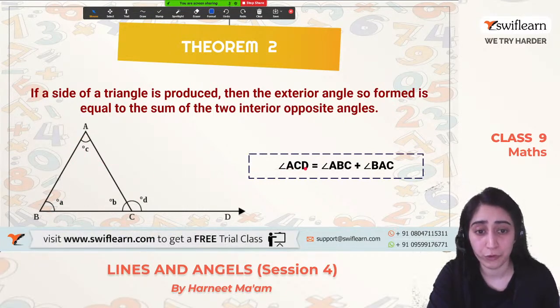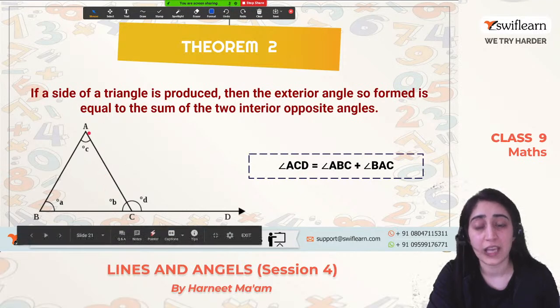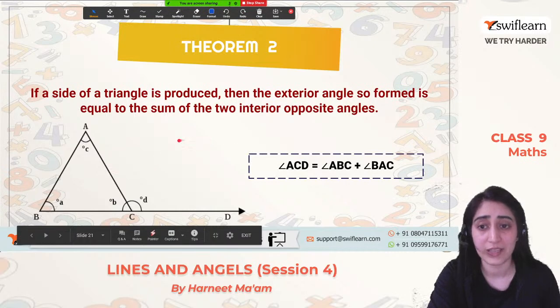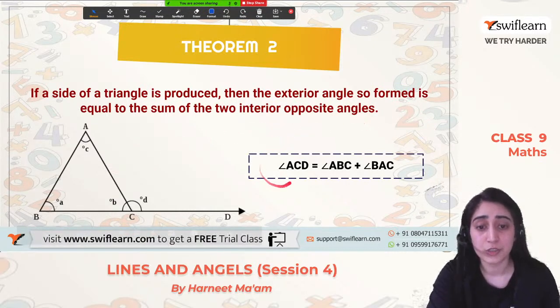This is what we have to prove. We have to prove that angle ACD is equal to angle ABC plus angle BAC, because in opposite angles we will not consider B, because this is adjacent, this is not opposite. That is why it's saying opposite angles. So here we have to prove.